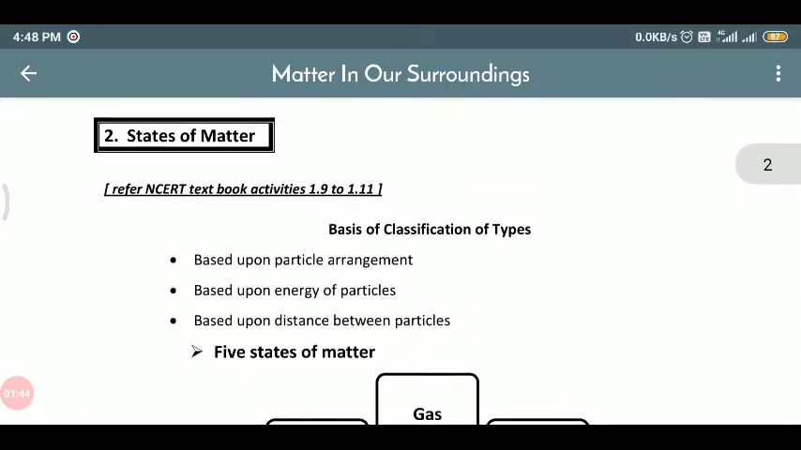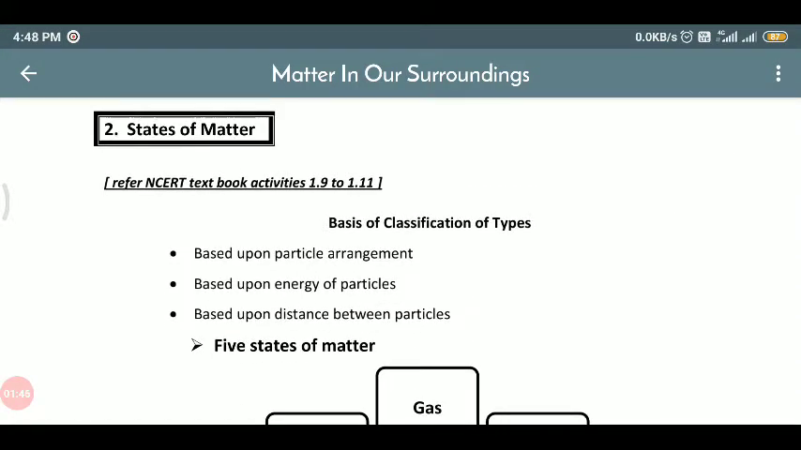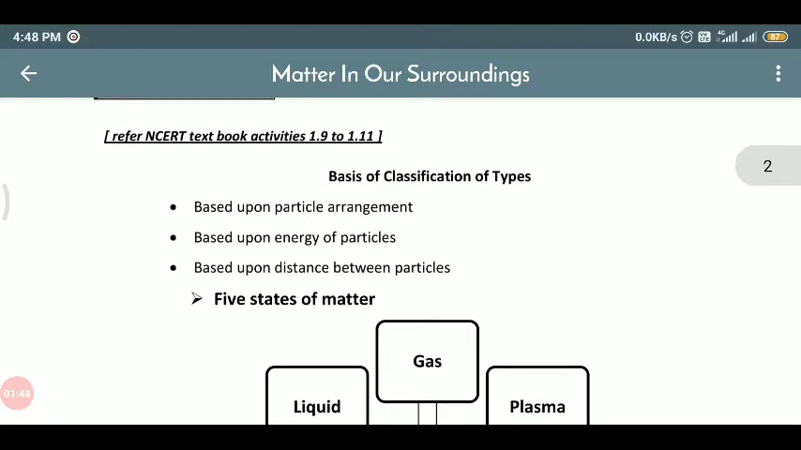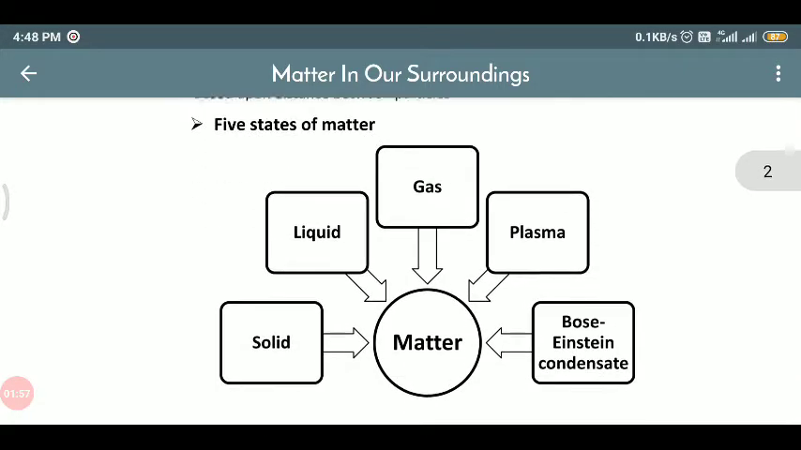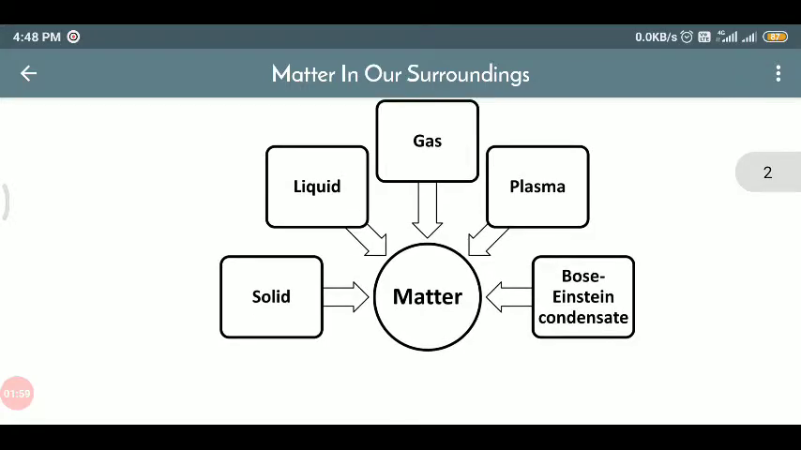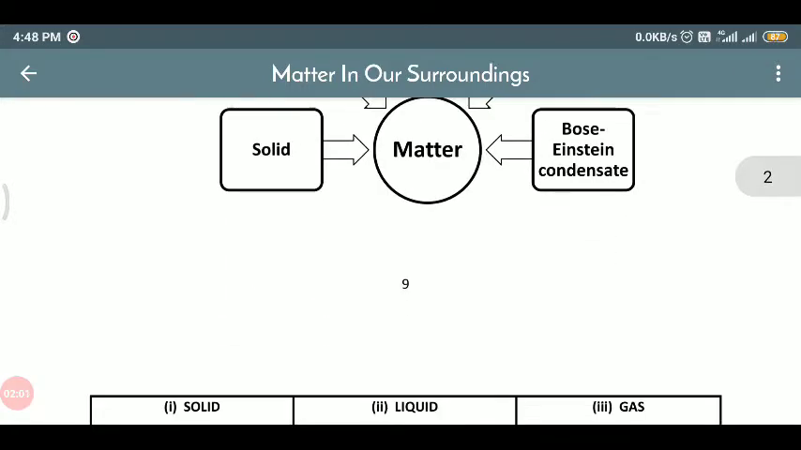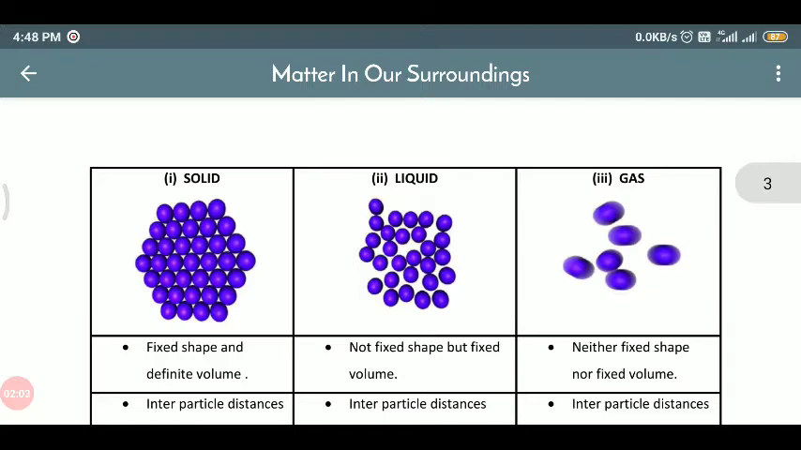And topic 2 is states of matter. The basis of classification is based upon particle arrangement, energy of particles, and distance between particles. Five types of states of matter are there: solid, liquid, gas, plasma, and Bose-Einstein condensate. So we will learn firstly about solid.